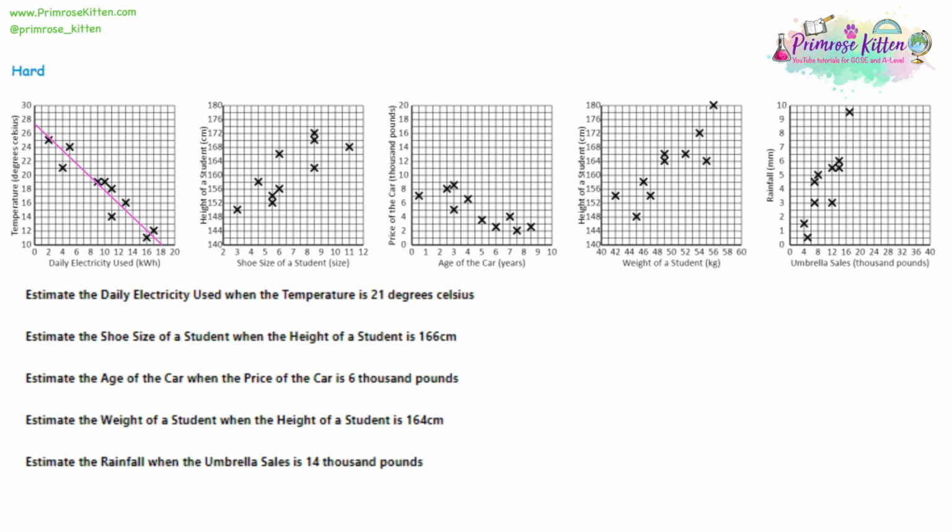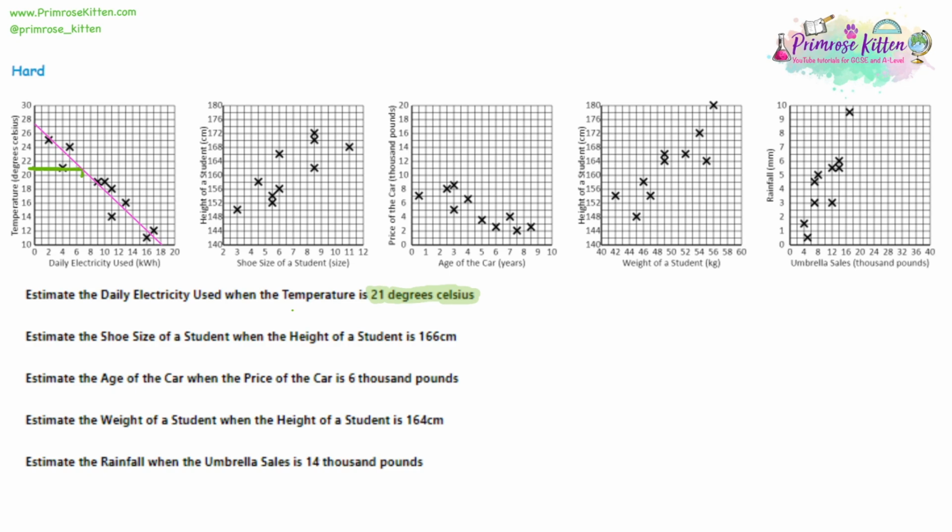Now it says estimate the electricity used when the temperature is 21 degrees Celsius. So that 21 is the key. We're going to find 21, and the degrees Celsius is also important. It's going to be 21 on the axis that says degrees. So I've just marked on where 21 is. And what you do is you continue the line that 21's on across. Make sure it's parallel with the x-axis, and I've hit the line of best fit.